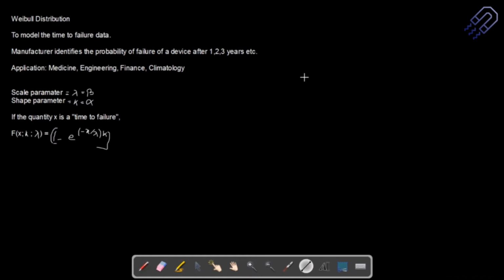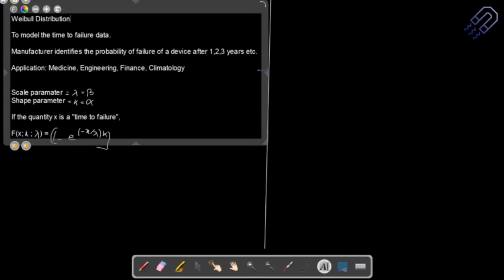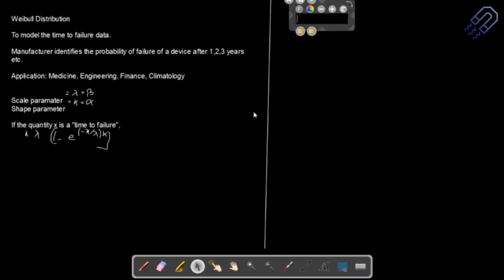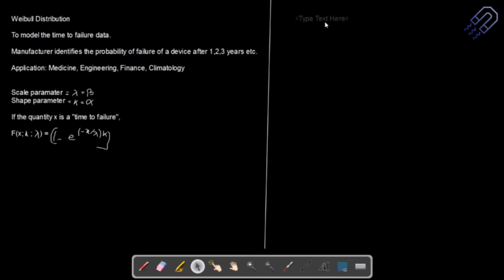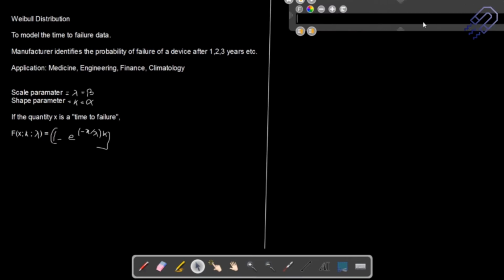Since I'm talking about the application of a formula, let's try to solve a problem. Let's look into a numerical. We have a non-repairable device.